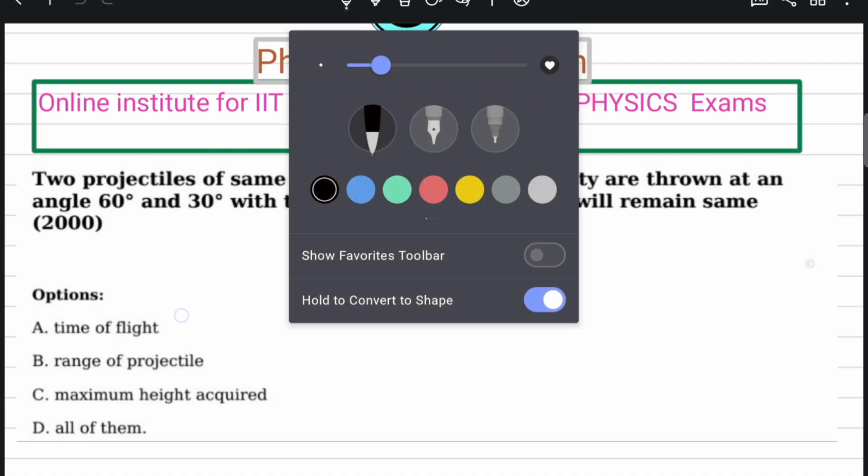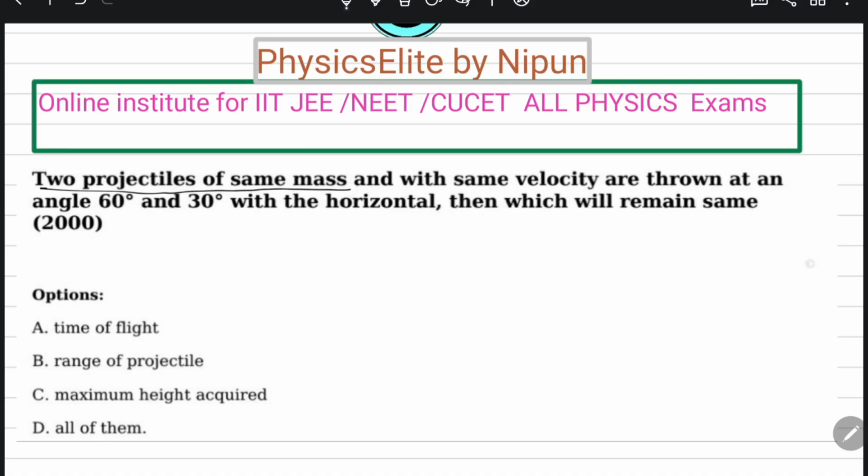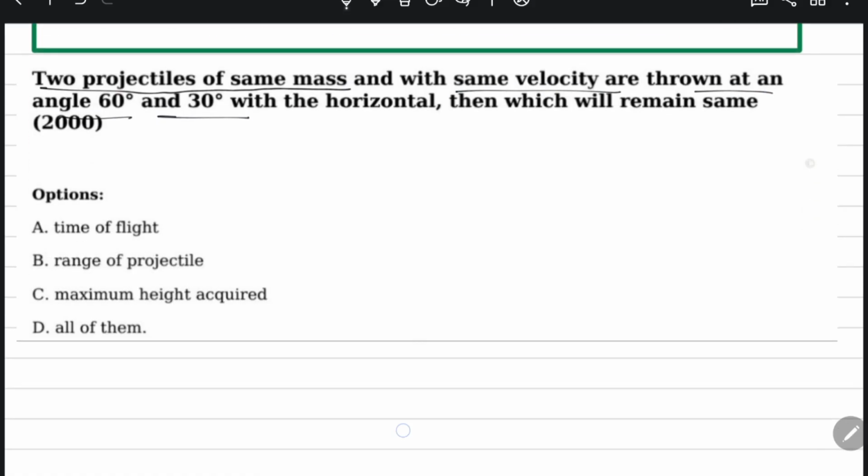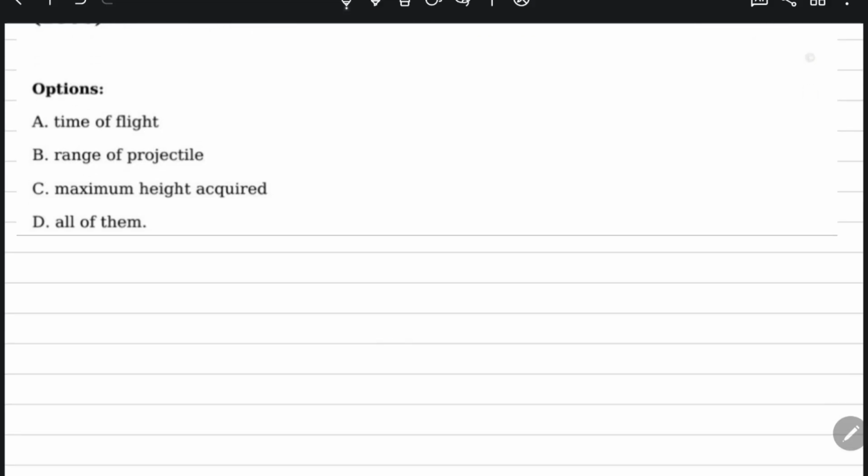This question is from 2000, and what is this question saying? Two projectiles of the same masses with the same velocity are thrown at angles of 60 degree and 30 degree with the horizontal. Then which will remain the same? This is a standard question.